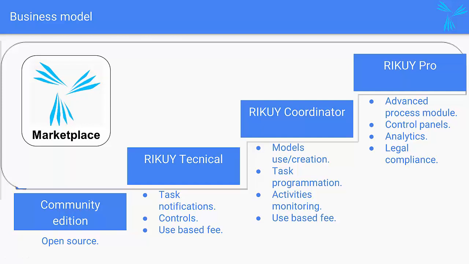On top of Rikuy community sits the commercial version of the system, split in three different levels. First, a low-cost version to receive task notifications and register processes and controls, which provides a simple management of the people on your team. The next level will provide the company modeling and task management tool. Here, the user will be able to create new models or pick and edit pre-established models. Also, an activity monitoring functionality will be